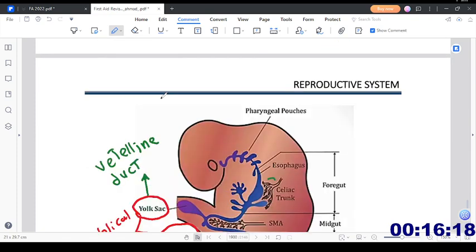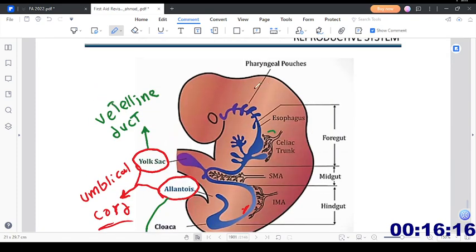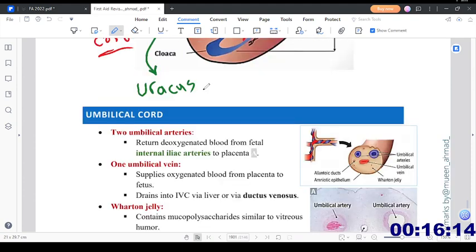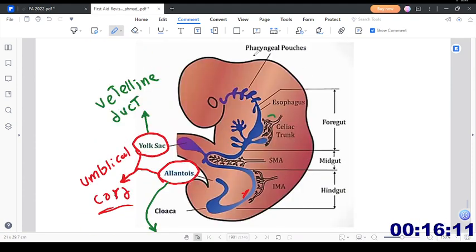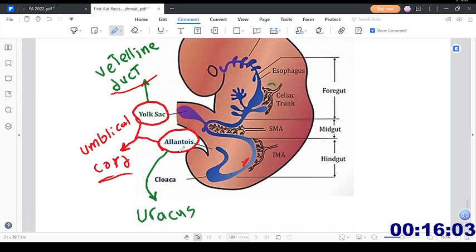Okay, here you can see these are the pharyngeal pouches, and we're not concerned about that right now. Yolk sac will lead to the formation of Vitelline duct. Allantois will lead to the formation of uric acid. So these two derivatives are very important. That the yolk sac gives rise to the Vitelline duct, while the allantois gives rise to the uric acid, and yolk sac and the allantois together will give rise to the umbilical cord.